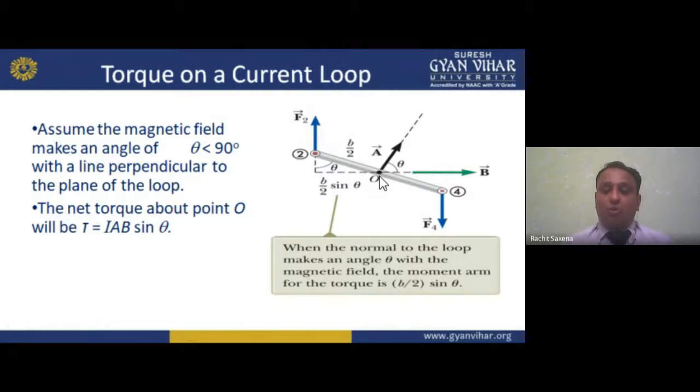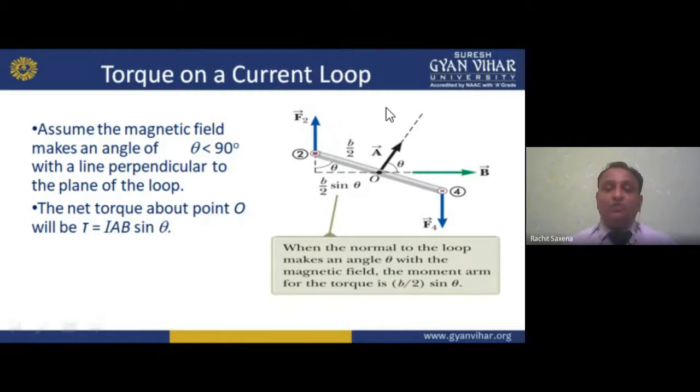That is the O, and b by 2 is half of it, and half b by 2 here, and it is also making an angle. We represent that angle as theta, and theta is not 90 degrees, it is less than 90 degrees. So instead of the previous equation, I'm changing the equation here. That will become IAB sine theta, IAB sine theta, because I'm changing it into the angle.